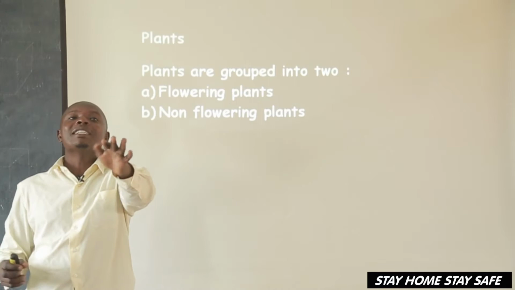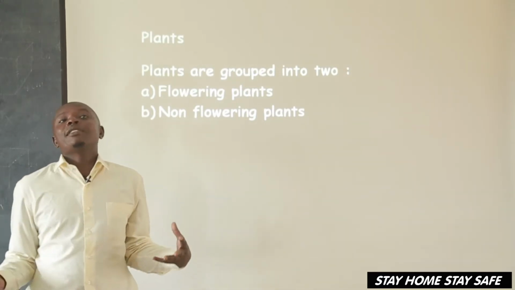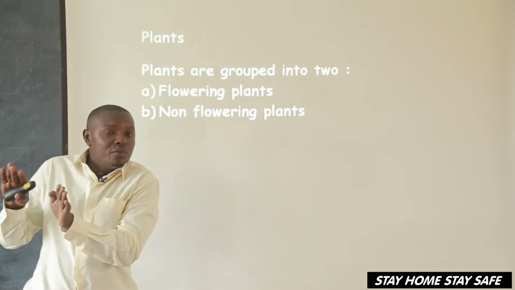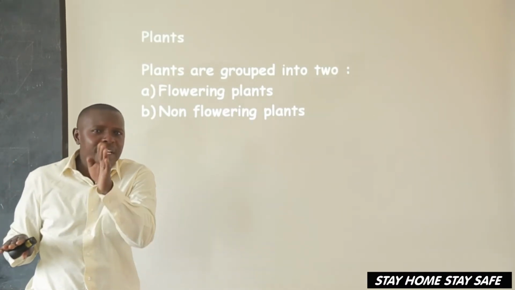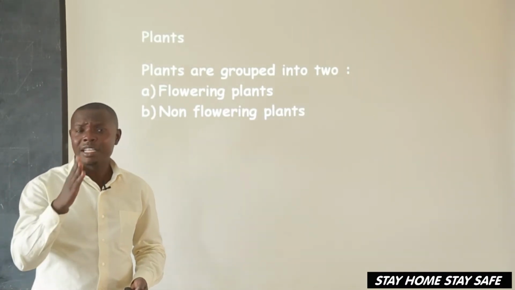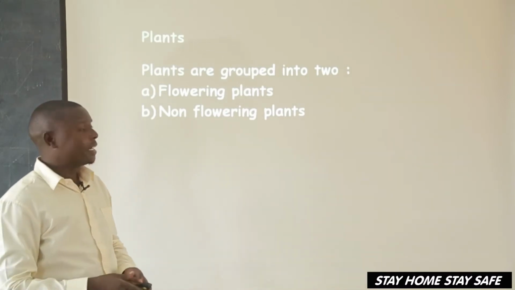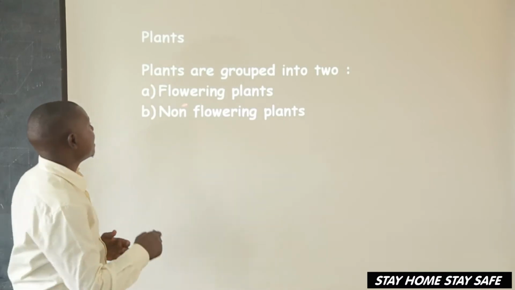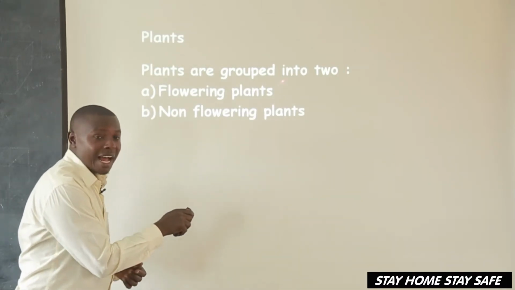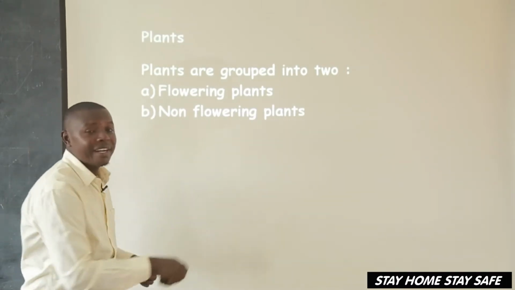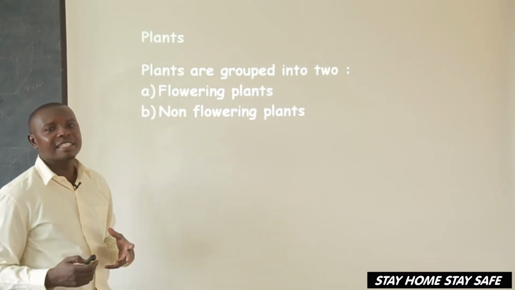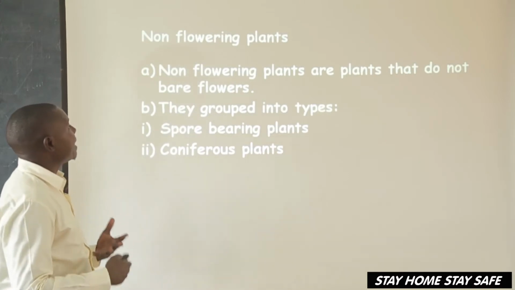Now don't get a mushroom and say, hey, a mushroom is a non-flowering plant. No, a mushroom belongs to a different group called what? Fungi. Why can't it be called a plant? Because it has no chlorophyll. Therefore, plants are grouped into 2 groups: flowering plants and non-flowering plants. Let's go direct and look at the non-flowering plants.